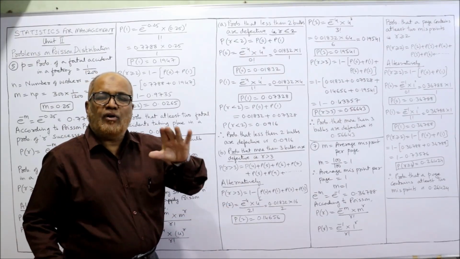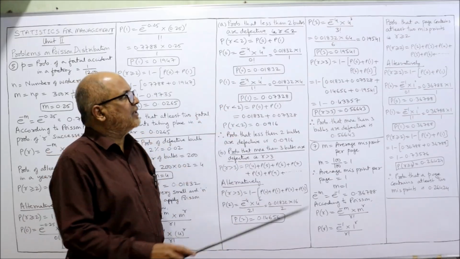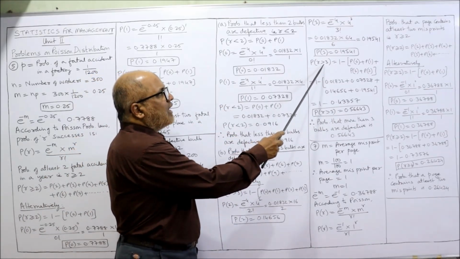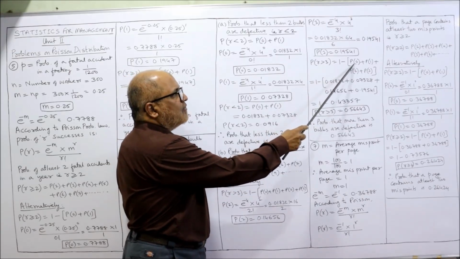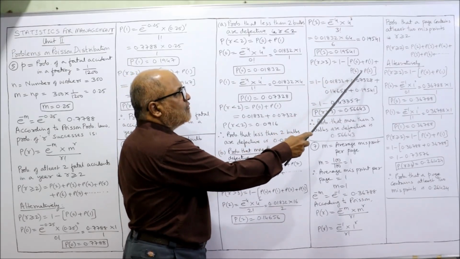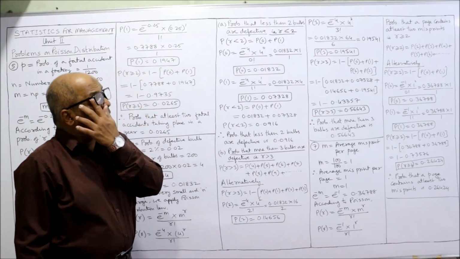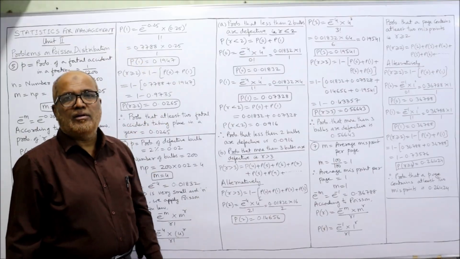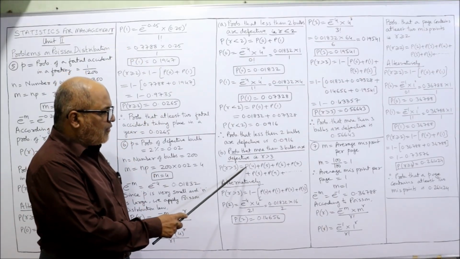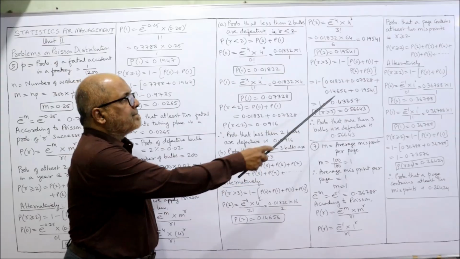Finally we got all: P of 0, P of 1, P of 2, P of 3. Here P of r greater than 3 is equal to 1 minus P of 0 plus P of 1 plus P of 2 plus P of 3. Because it is saying more than 3, that means it will start from 4. So instead of calculating from 4, we have calculated up to 3.